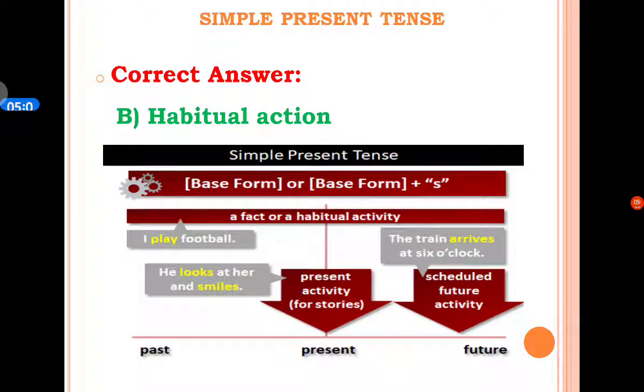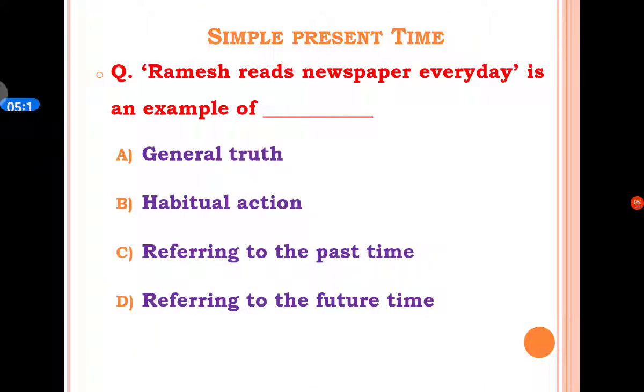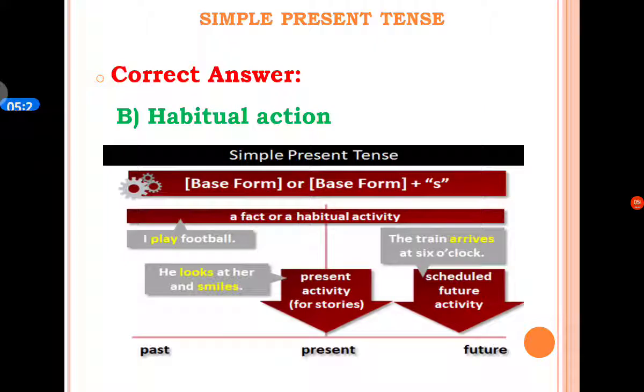The correct answer is B option, that is habitual action. In the present sentence, the sentence shows the habitual action of Ramesh. How? Ramesh reads newspaper regularly or every day. So the correct answer is habitual action.